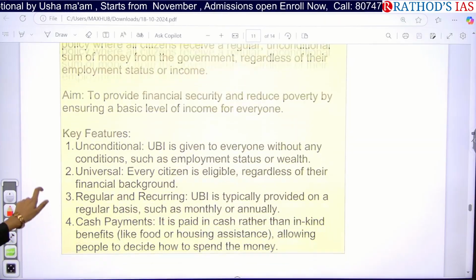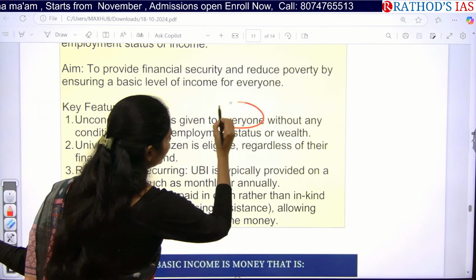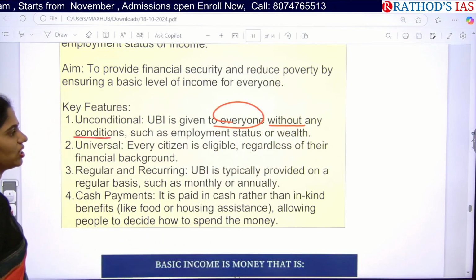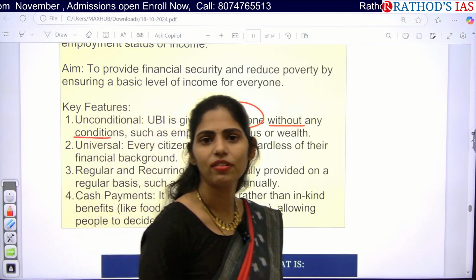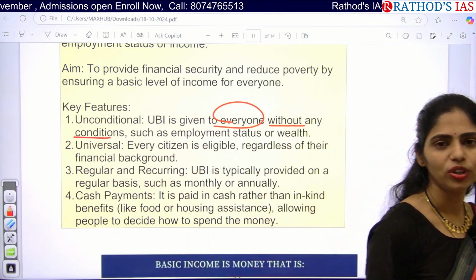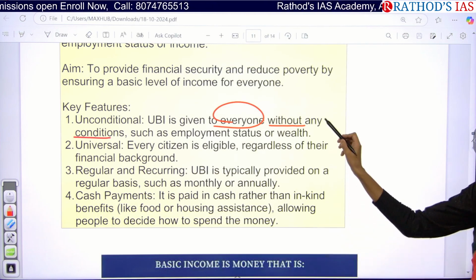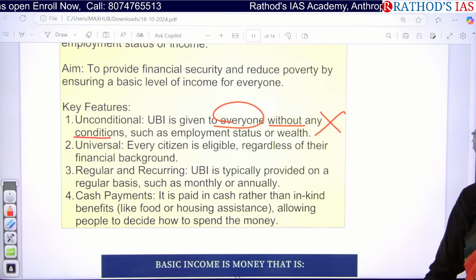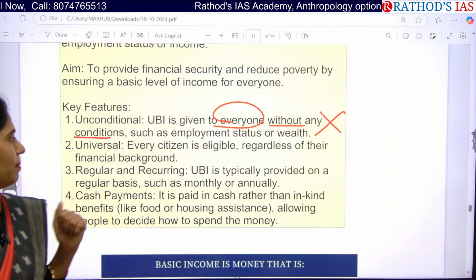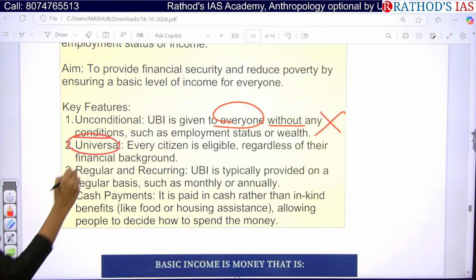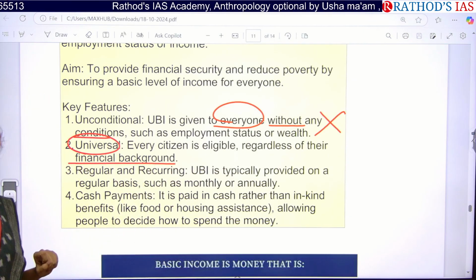So what are the key features? The first one is unconditional. That means everyone gets this money without any conditions, like how much you earn, what wealth you have, which kind of employment you do, whether you are employed or unemployed, educated or uneducated. They will not bother about this. Whoever the citizens are, they will get universal basic income. Next is universal: every citizen is eligible regardless of their financial background.